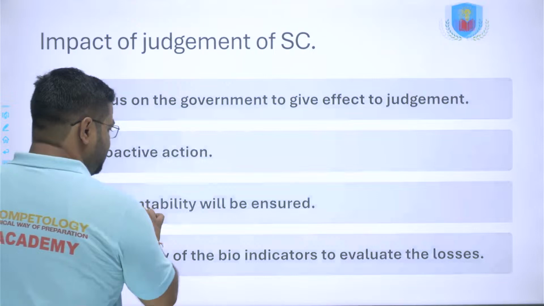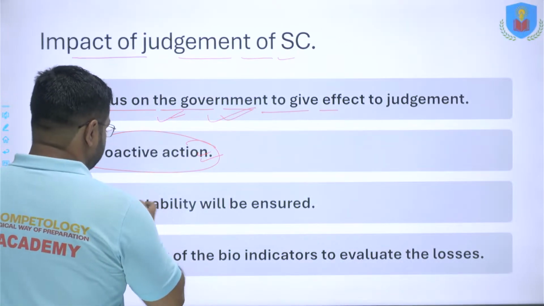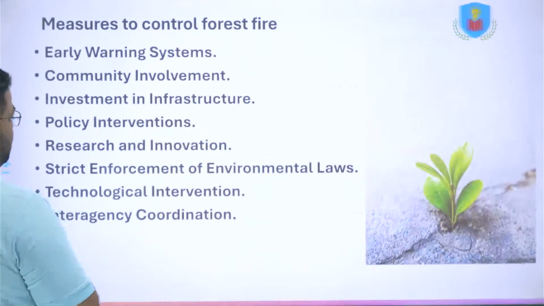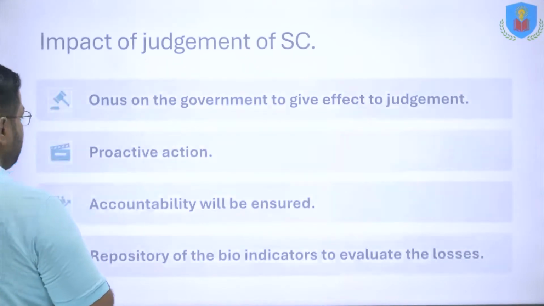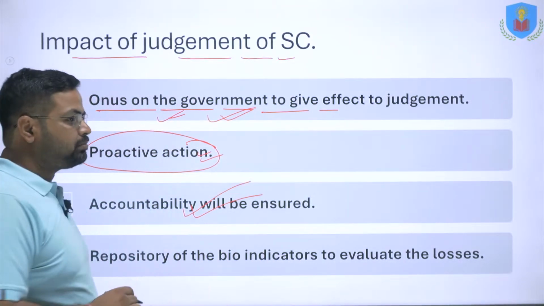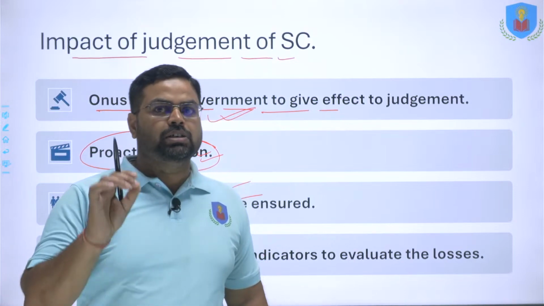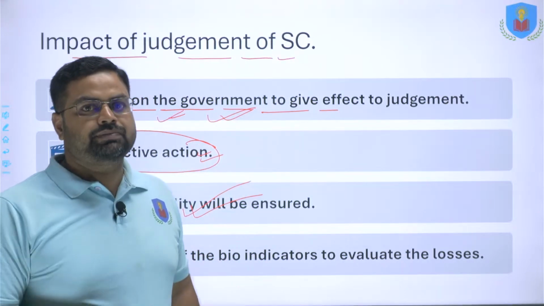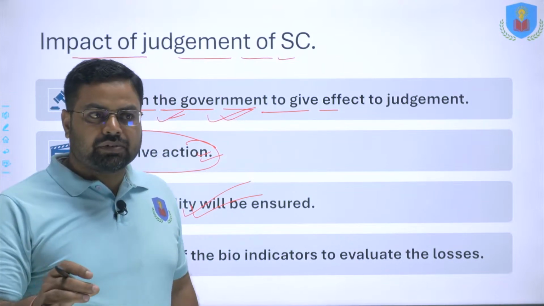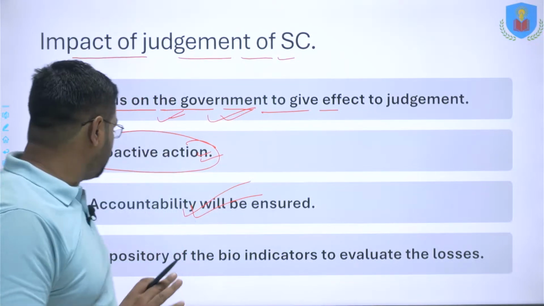Now accountability will be ensured. So now the government will have to answer to the Supreme Court, and for that matter there will be accountability. The accountability of the government will be ensured, that whatever you are doing is conducive to prevent the forest fire or not, and is in a way productive to reduce the ill effects of forest fire or not. So these things will be looked after.